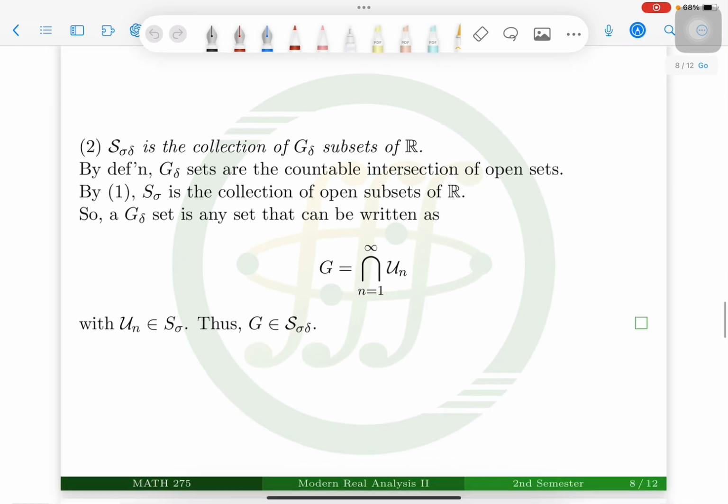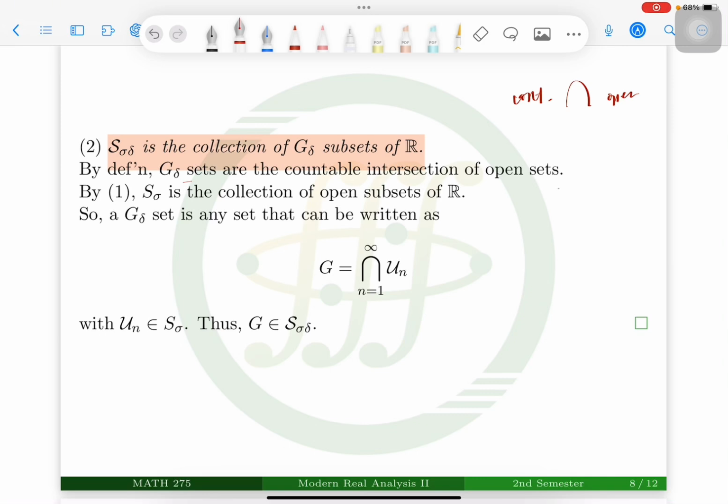Then next, we have S sigma delta, the collection of G delta subsets of R. The G delta sets are the countable intersections of open sets.